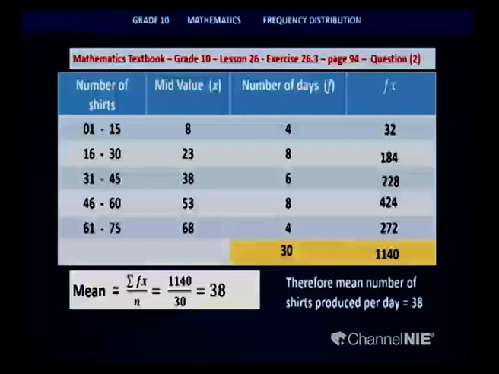So children, now you have understood what a mid value is and how we are using it in our calculations. Shall we go through this again? Can you remember how we calculated this? Let us look at the slide. Here, the mid values of each of these class intervals were multiplied by the frequencies, the relevant frequencies. In the first class interval, it's 8 into 4, so 32. Likewise, we multiplied each of these rows to obtain the Fx values.